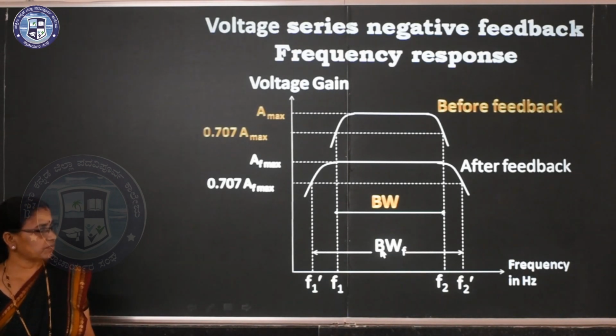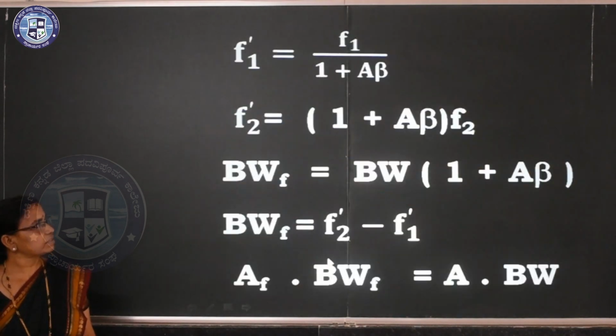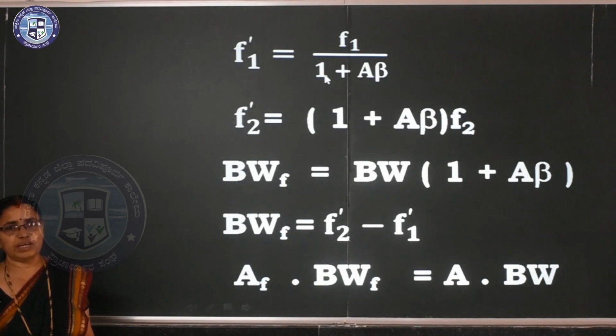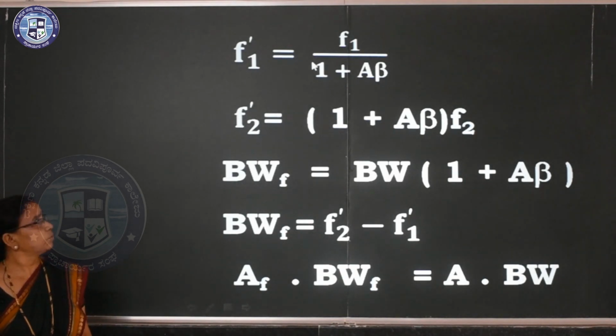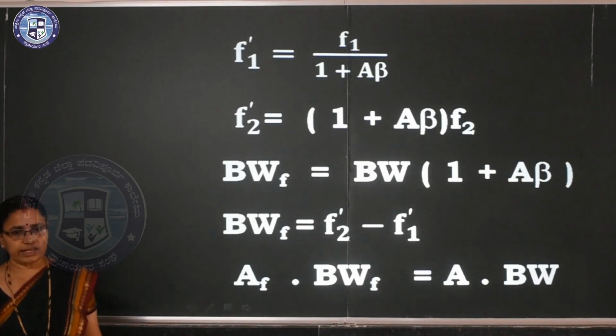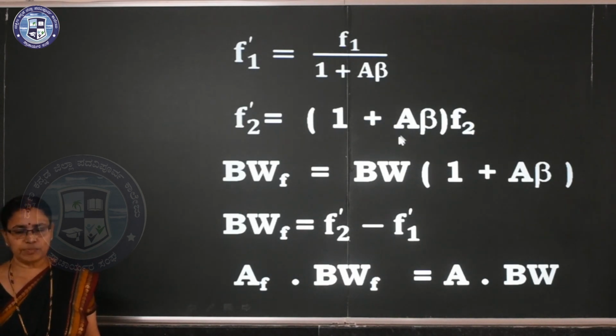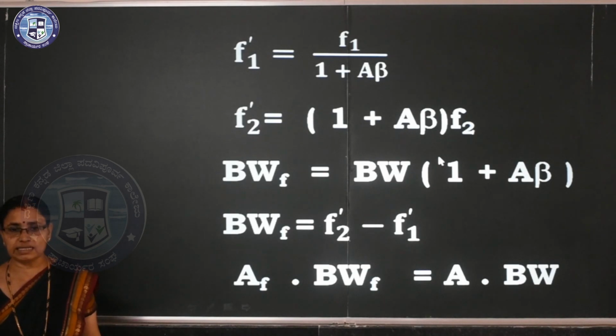And BWF is F2 dash minus F1 dash. F1 is the lower cutoff frequency; F1 dash is F1 divided by 1 plus A beta, so F1 dash is less than F1. And F2 dash is 1 plus A beta multiplied into F2, so the higher cutoff frequency increases.